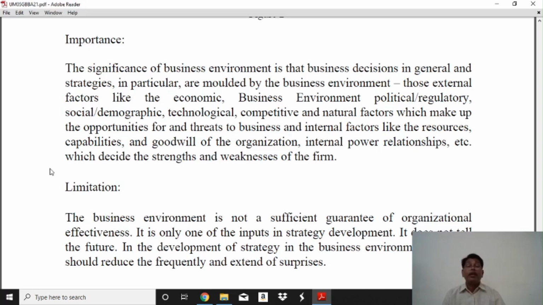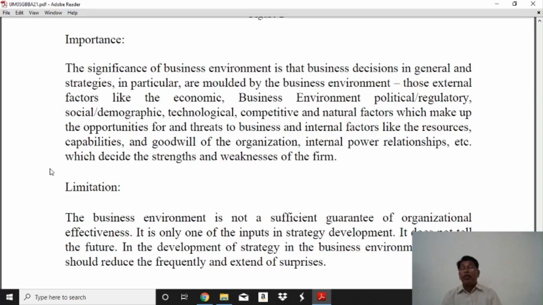Thus, external factors like the economic, political, legal, socio-demographic, technological, competitive, and natural factors make up the opportunities and threats of the business, and internal factors like the resources, capabilities, and goodwill of the organization, and internal coordination, etc., decide the strength and weakness of the firm.